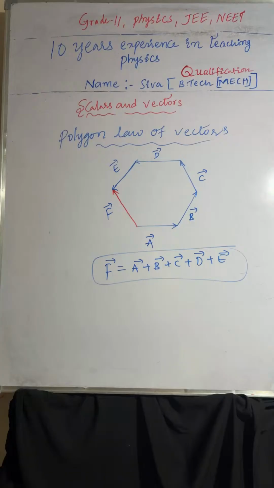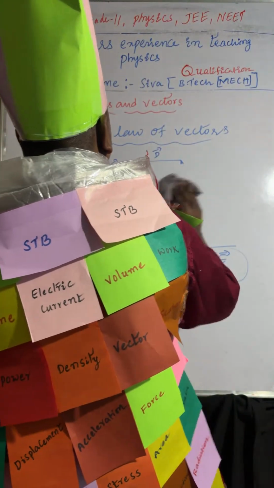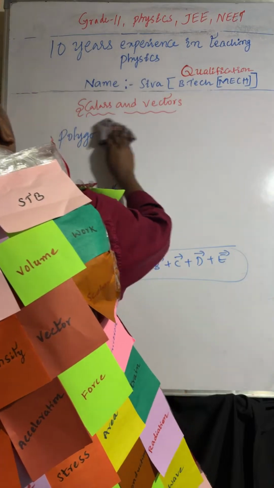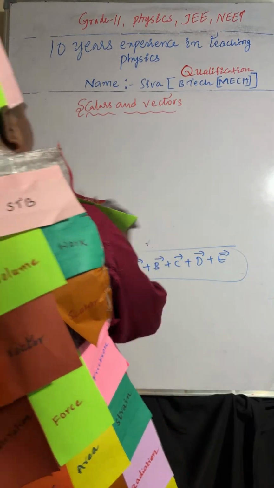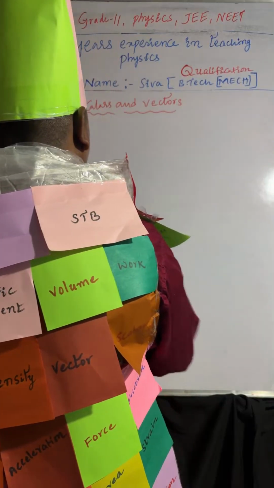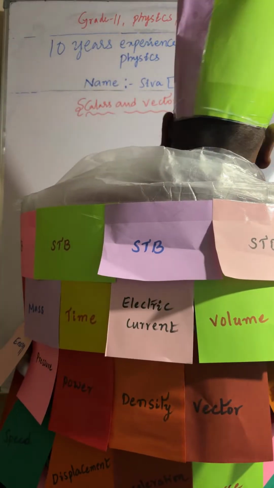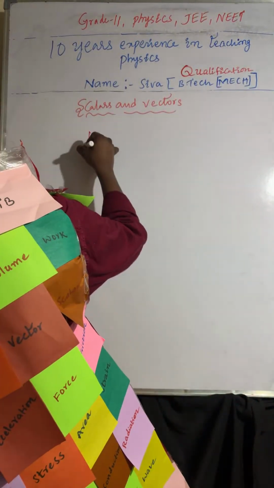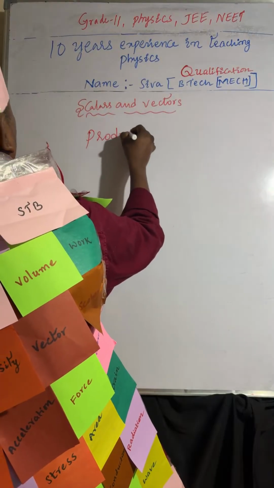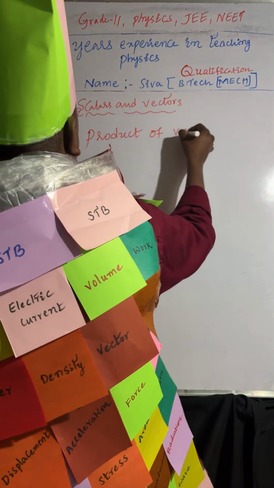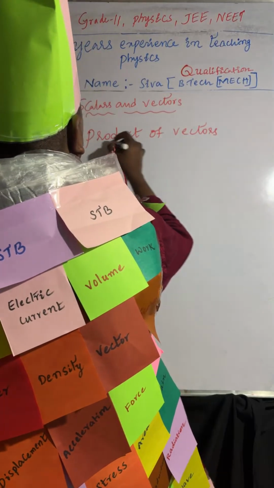Next one, we will discuss product of vectors. Okay, so let's start. There are two types of product of vectors.